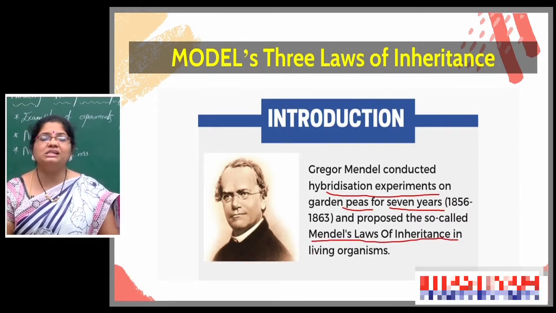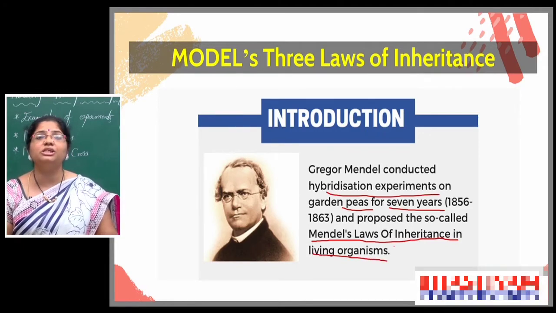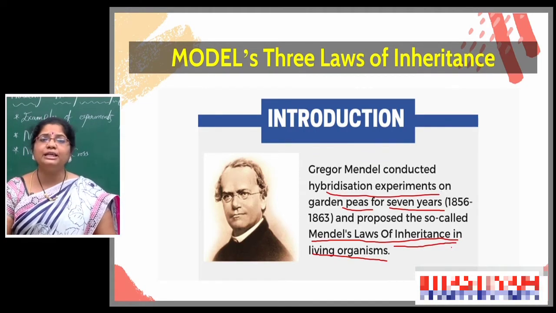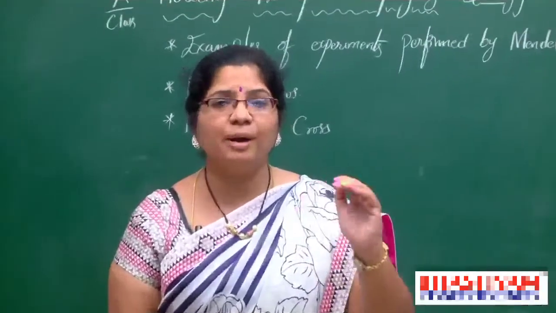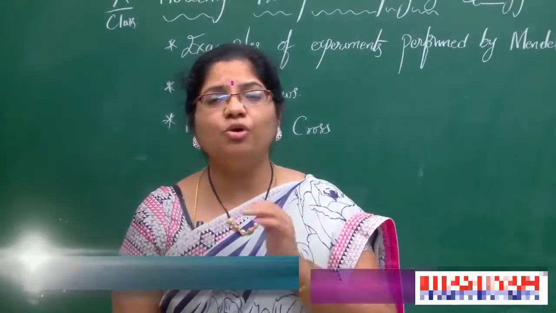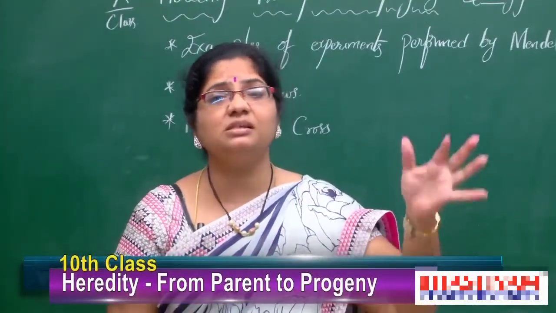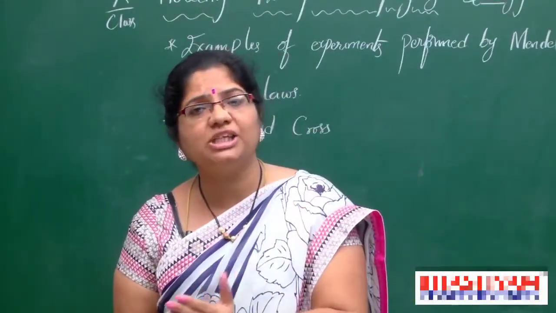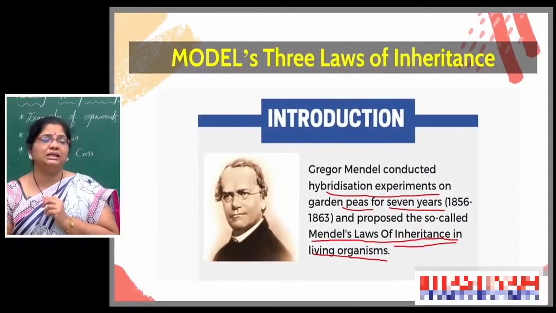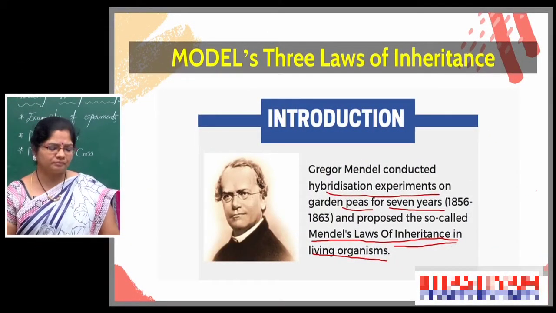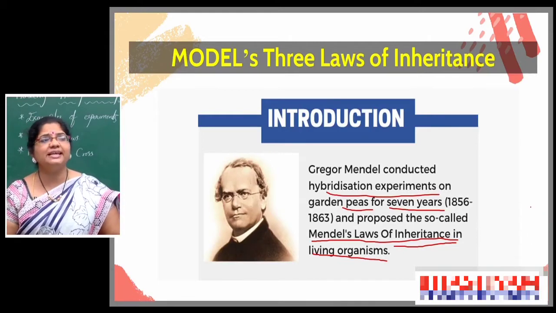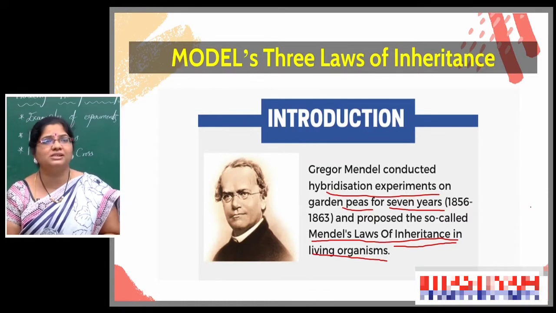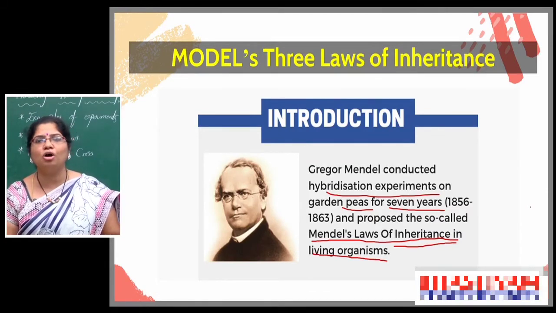Inheritance, the transfer of features from one generation to another generation, is considered inheritance. Heredity means transfer of features from parent to offspring. So inheritance means these traits transfer not only to one generation, but from one generation to another generation, like Gregor Mendel proved through pea plants. So next see the 3 Mendel laws. After that, through a monohybrid cross, let us know about all 3 laws one by one.